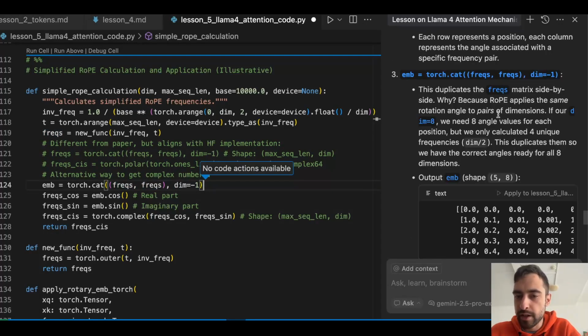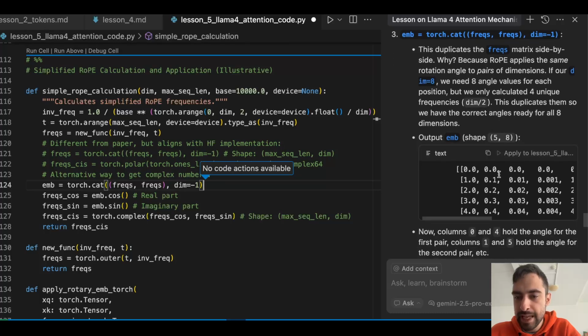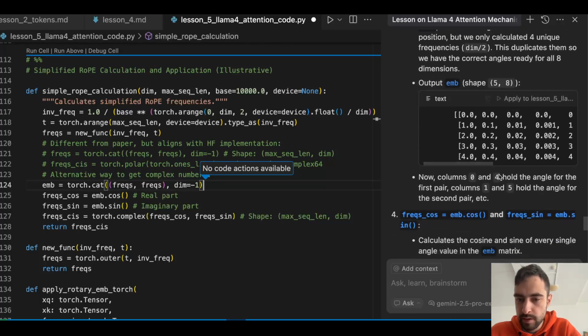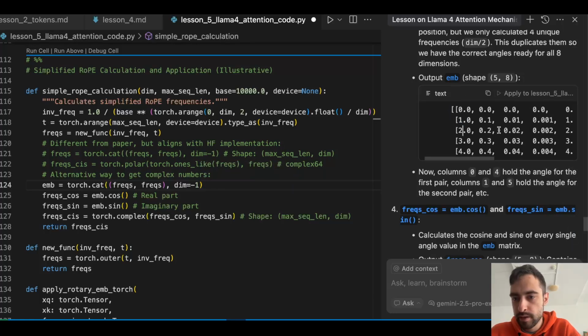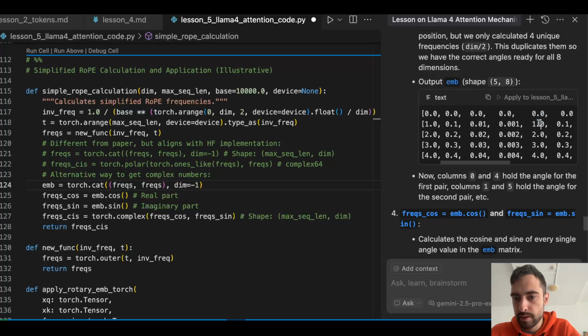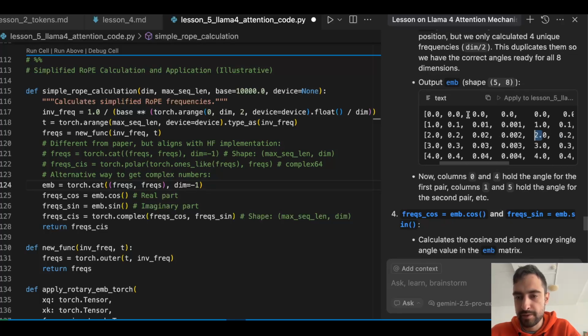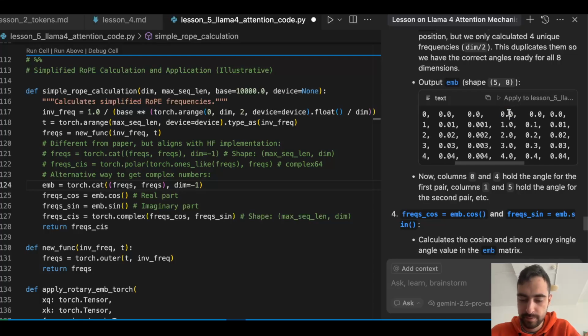You can read more here. That's what I explained. So now columns 0 and 4 hold the angle for the first pair. So this column, and it's going to be this column because they are just concatenated. So this is the first pair first value, first pair second value.